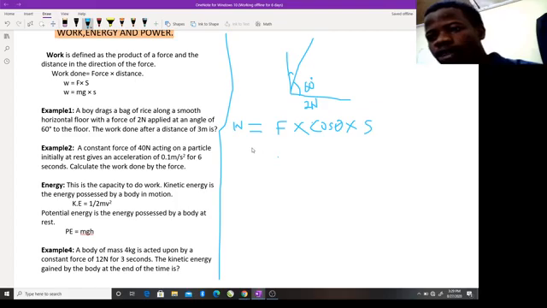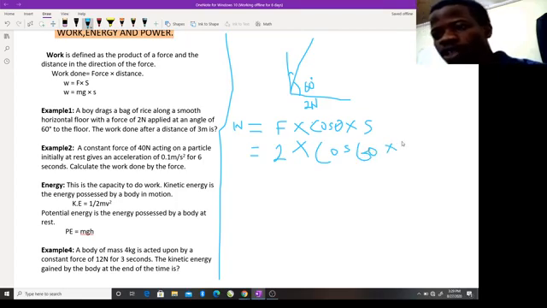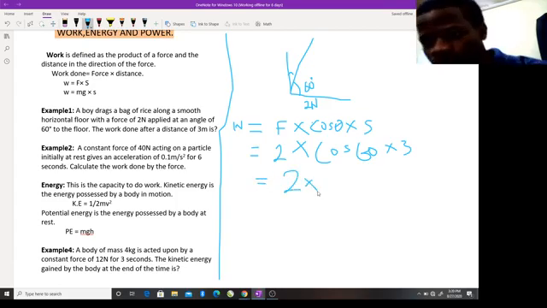And that is equal to 2 times cos 60, then times the distance of 3 meters. 2 times cos 60, equal to sin 30, will become half.